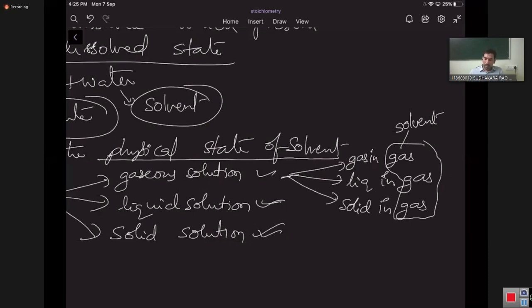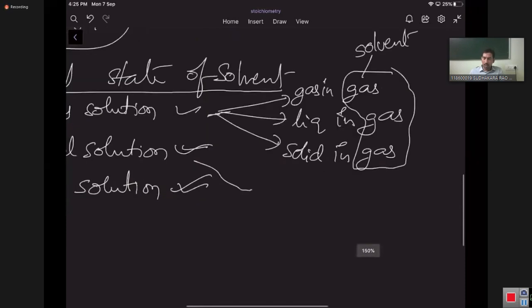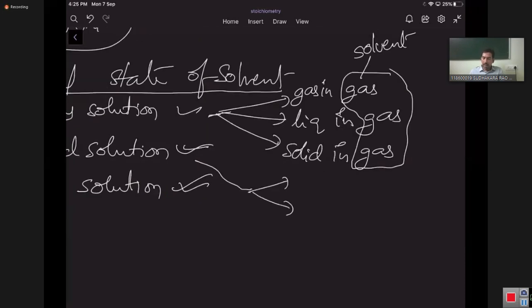Next, liquid solutions also can be classified into three types. How? Gas in liquid, liquid in liquid, solid in liquid.